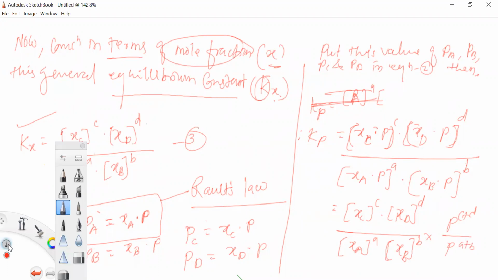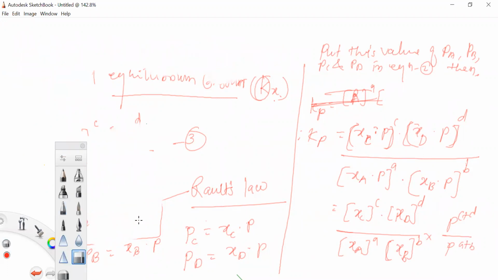So this is the equation as per our equation number 2.